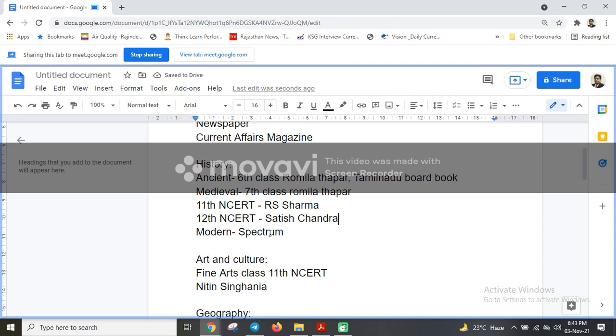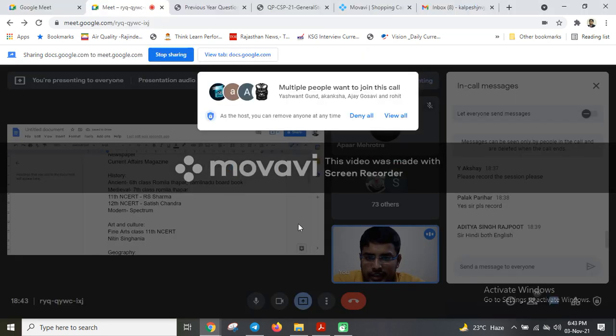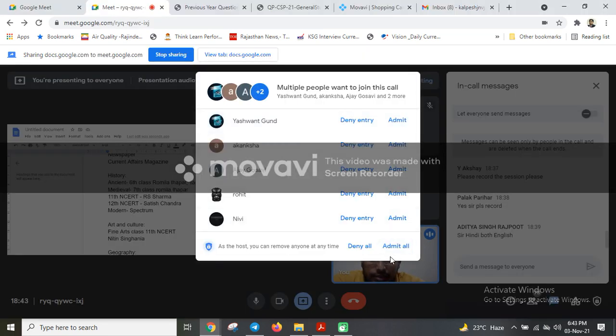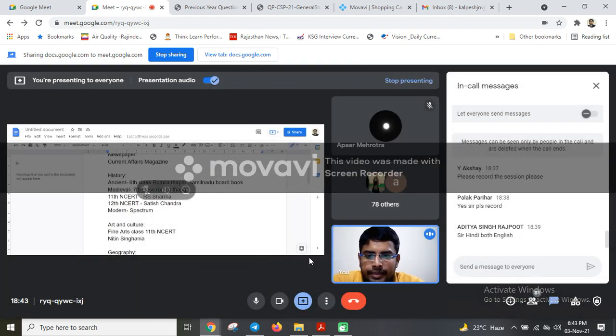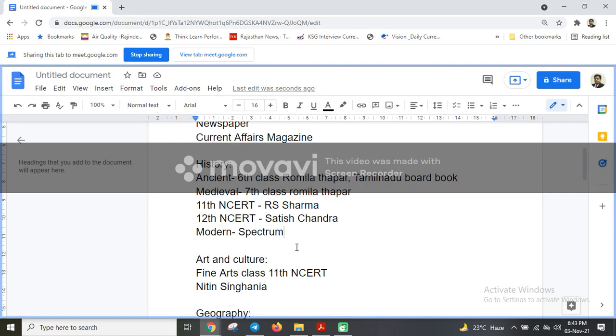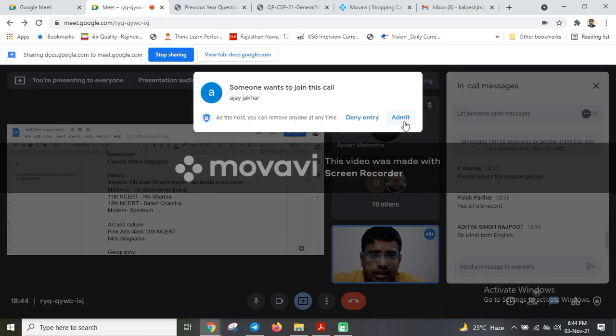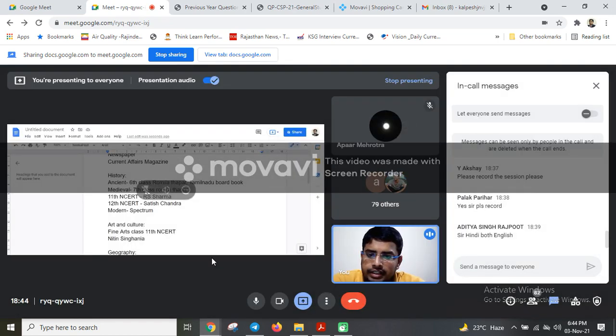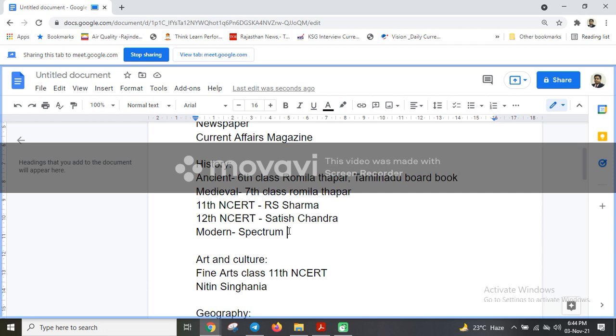Then for modern India, the Spectrum book is sufficient. As far as I have experienced in the prelims exam, the Spectrum book is sufficient. But if you want to add certain value, then you can also go through the Bipin Chandra NCERT. I am not talking about the bigger one. So the 12th NCERT by Bipin Chandra would suffice.